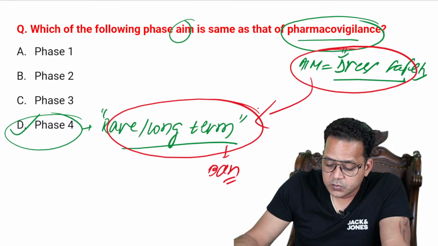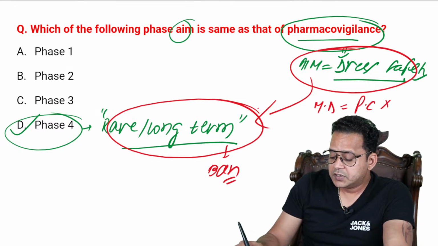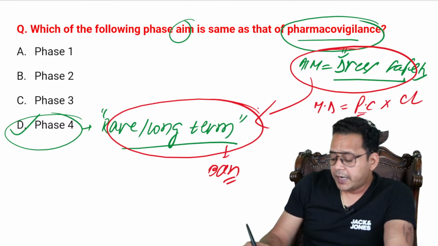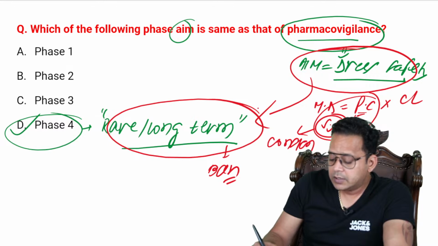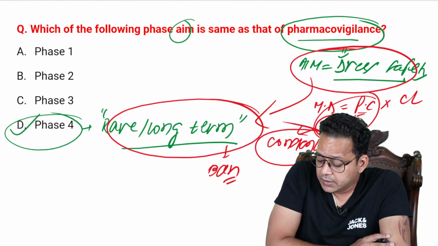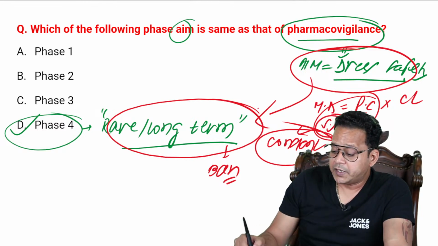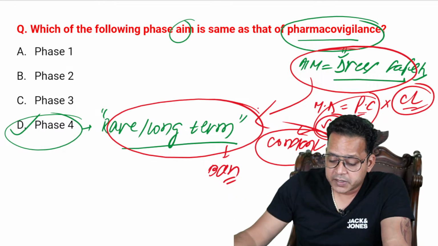Right, so maintenance dose is calculated based upon plasma concentration. How? See, maintenance dose is equal to plasma concentration into clearance, right? And that plasma concentration is steady state plasma concentration. This steady state plasma concentration for a particular drug is constant. It never changes. I mean, that is where we see the effect, right? So the maintenance dose or infusion rate depends upon what is the clearance of the drug. More clearance, more would be the maintenance dose, right?